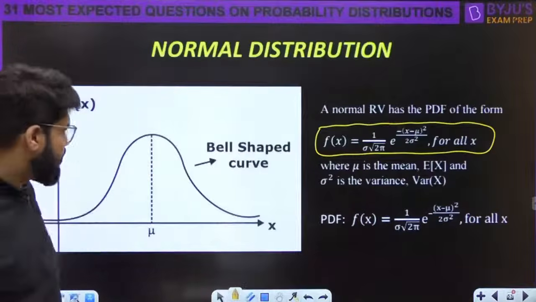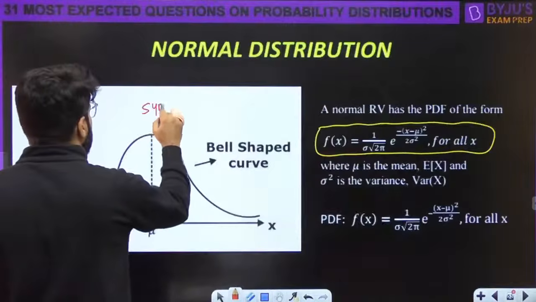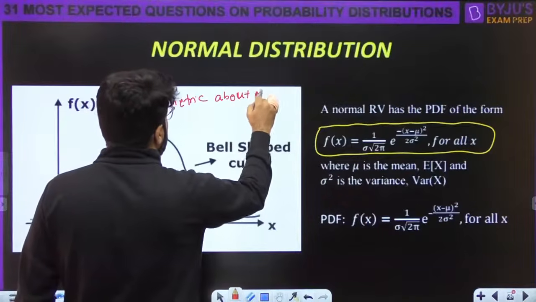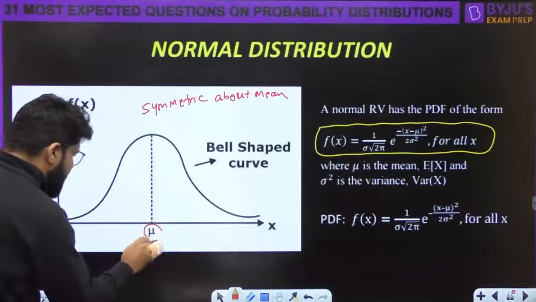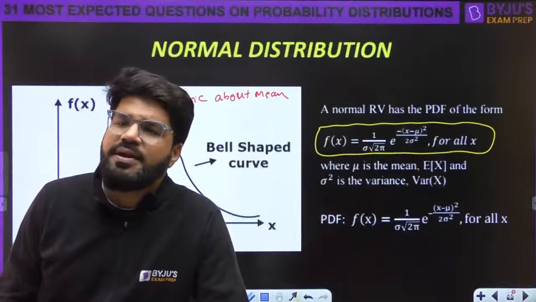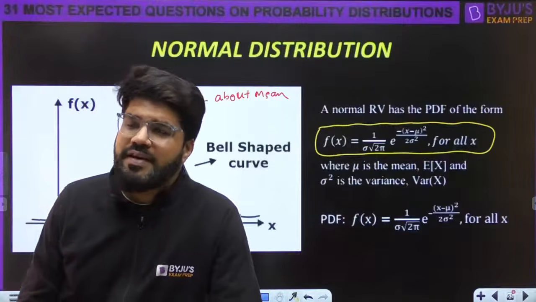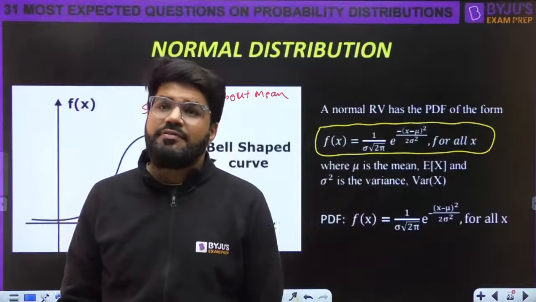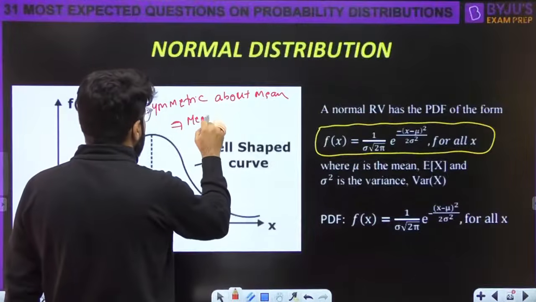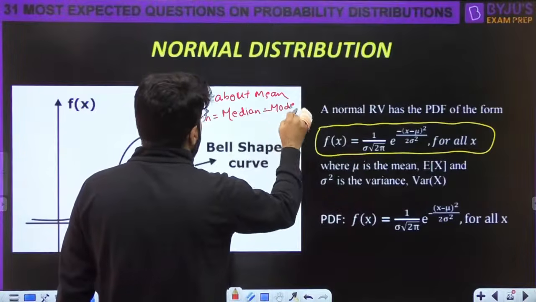Right? So this is the final PDF form, and clearly it is a bell-shaped curve, and not only bell-shaped, it is symmetric about the mean. This is a type of distribution which is symmetric about mean. Now dear, one important point we have learned. Ye raha iska mean, it is symmetric about the mean. One important point we have learned in today's class only. Whenever a distribution is symmetric about the mean, then its mean, median, mode are equal. We have learned this point as well as vice versa. So if a distribution is symmetric about the mean, then its mean should be equal to median, should be equal to mode, and all are equal to mu.